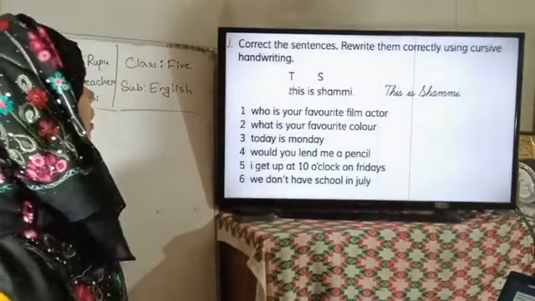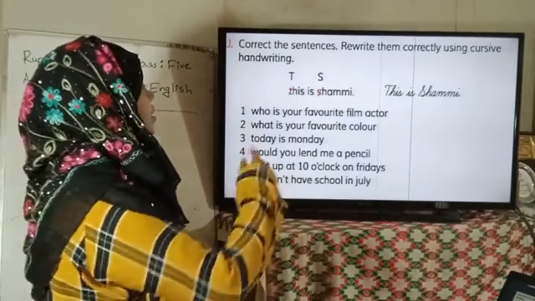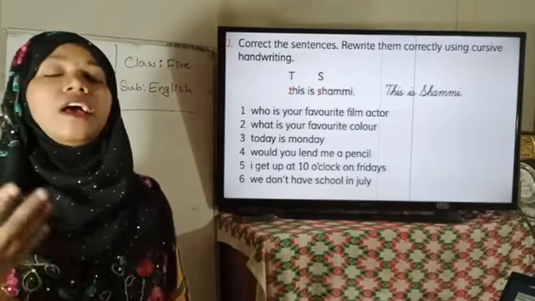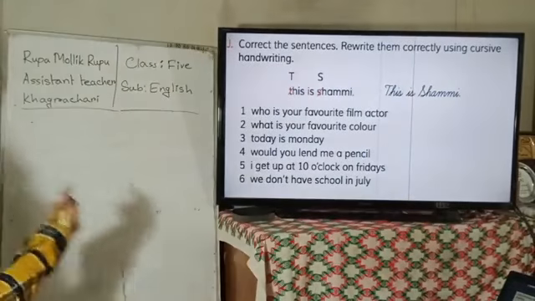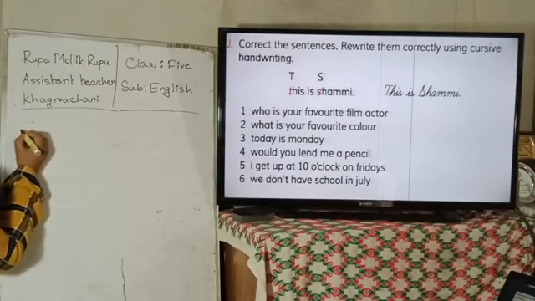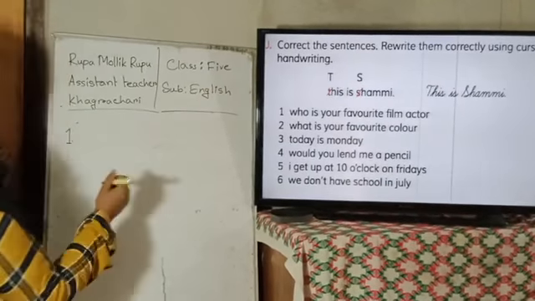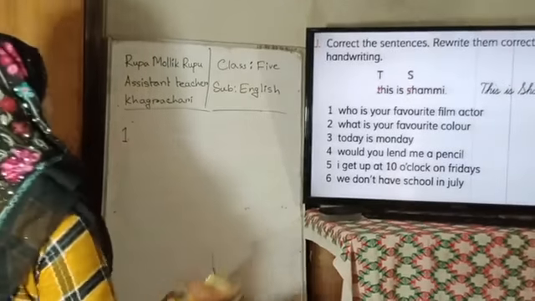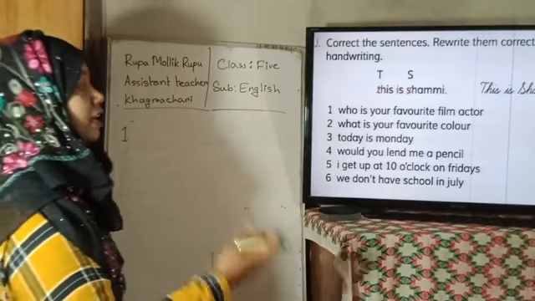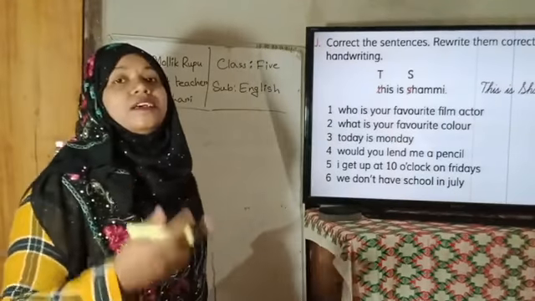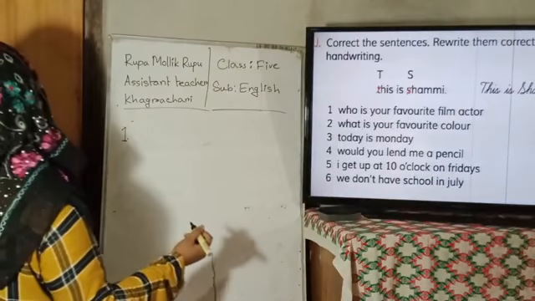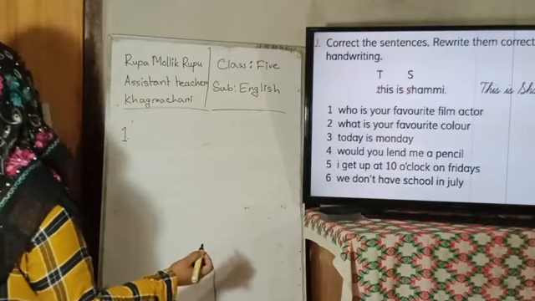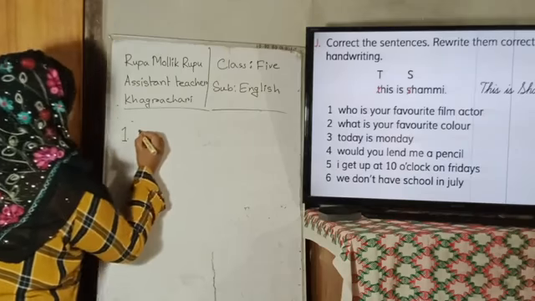Okay. Now look, first one is, who is your favorite film actor? How do you have to write it? Look, number 1. Who is your favorite film actor? We have to write it in capital letter with cursive handwriting. Okay?